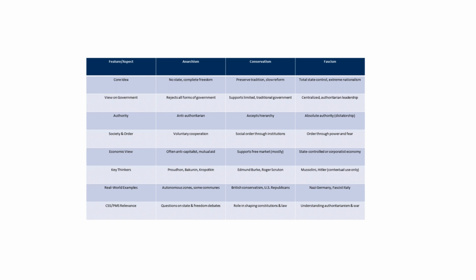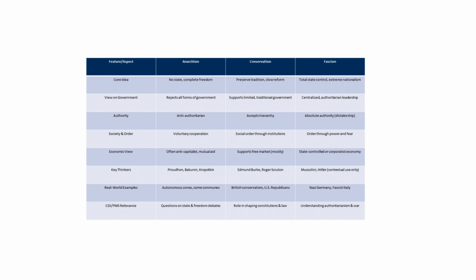So the difference between the three political ideologies has been discussed in this table, and this table is very important because it helps us understand the fundamentals of the three political ideologies that we have discussed today. And if we focus on the fourth point, which is society and order, that is very important, and that helps us understand the crux of these three political ideologies.